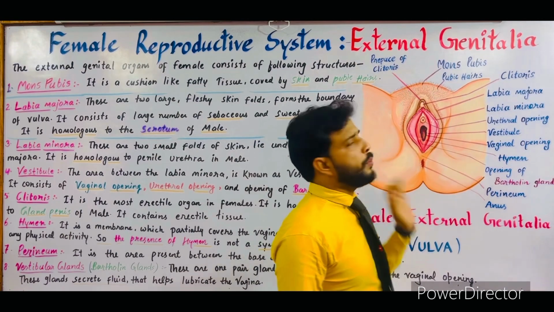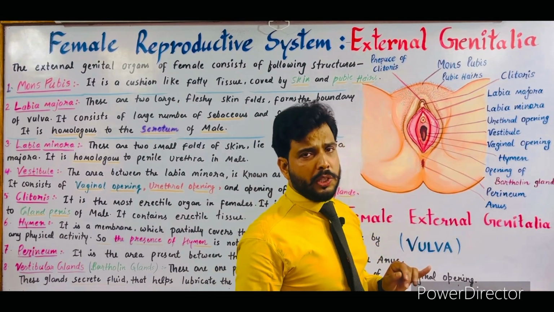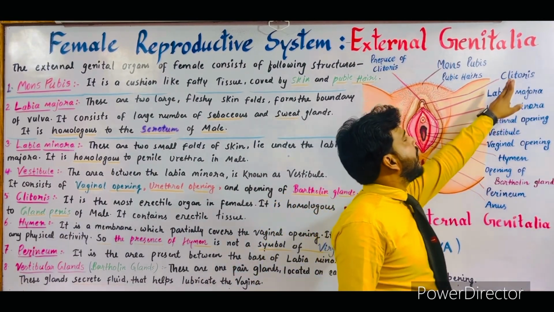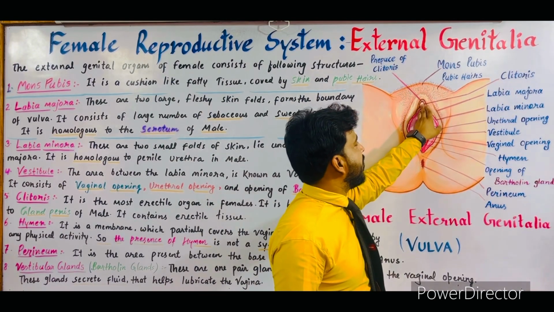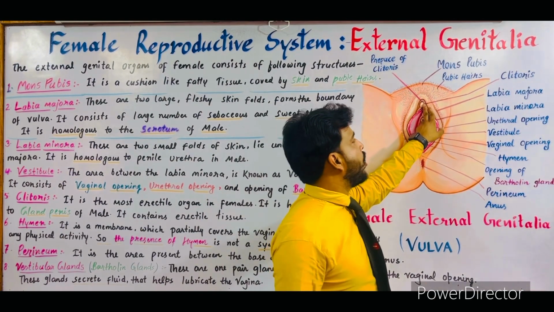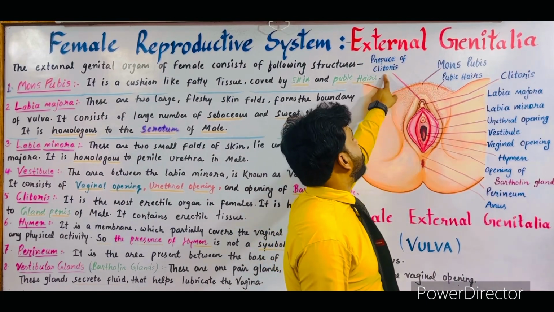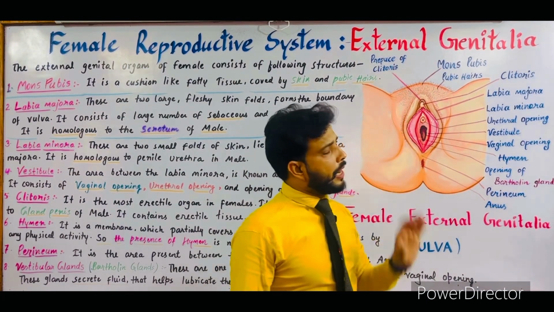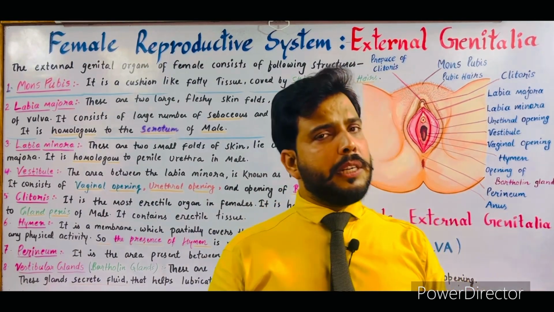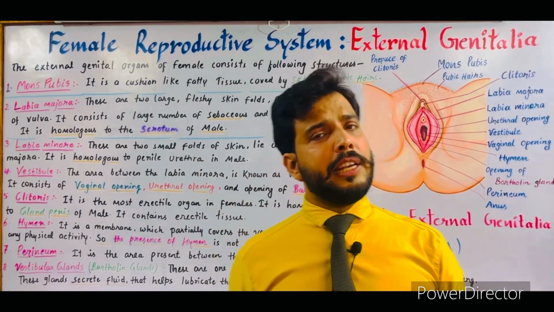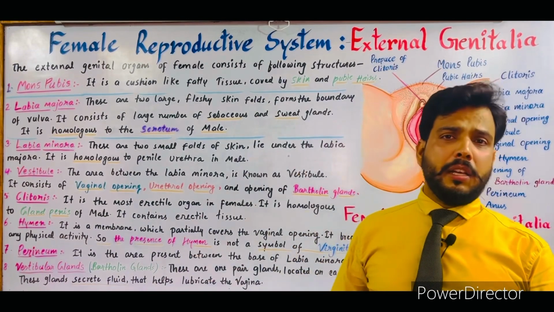Just below the mons pubis, an erectile structure is present which is known as the clitoris. As you can see, this white colored structure is the clitoris, and it is covered by a skin fold called the prepuce of the clitoris. The clitoris is similar to the penis in the male.